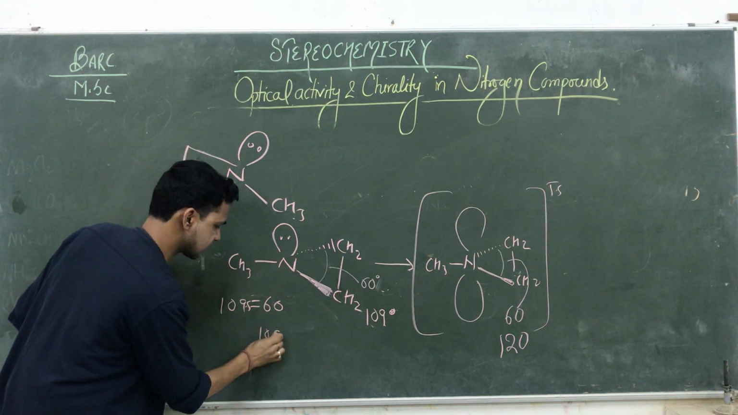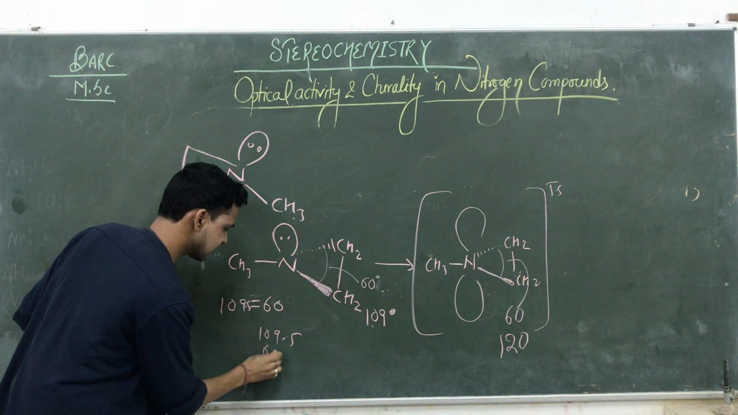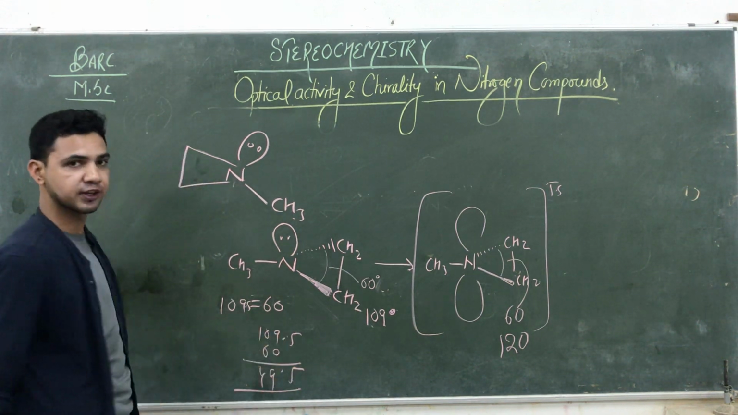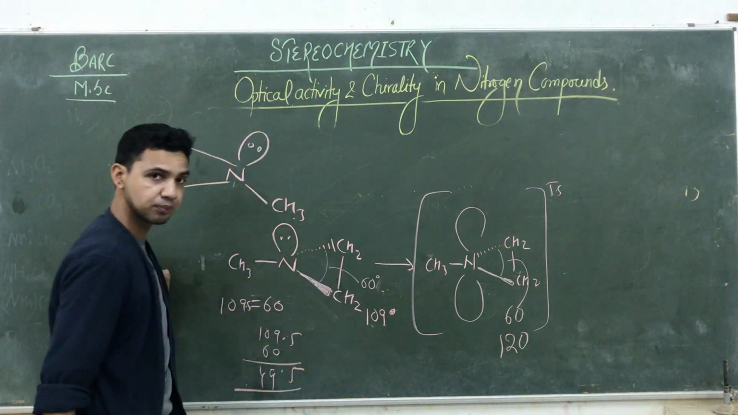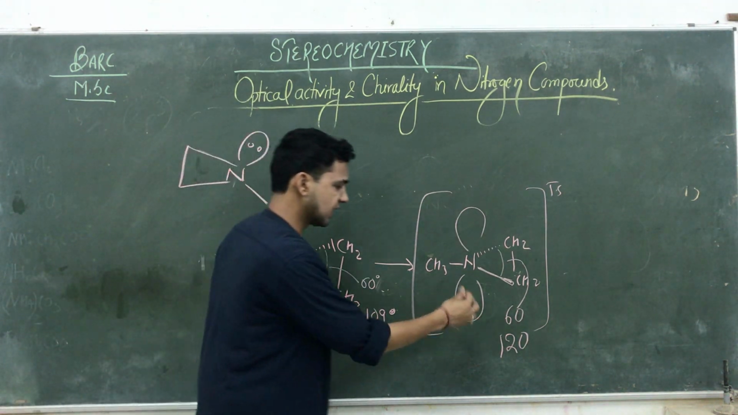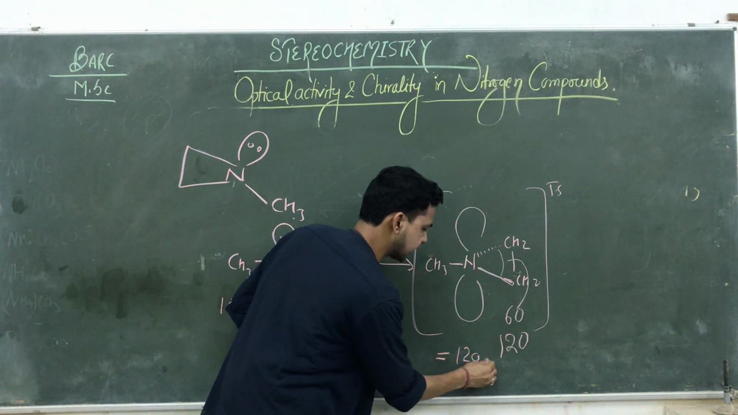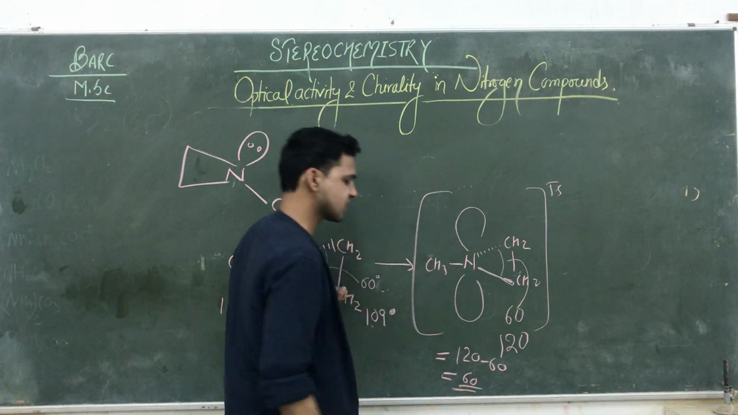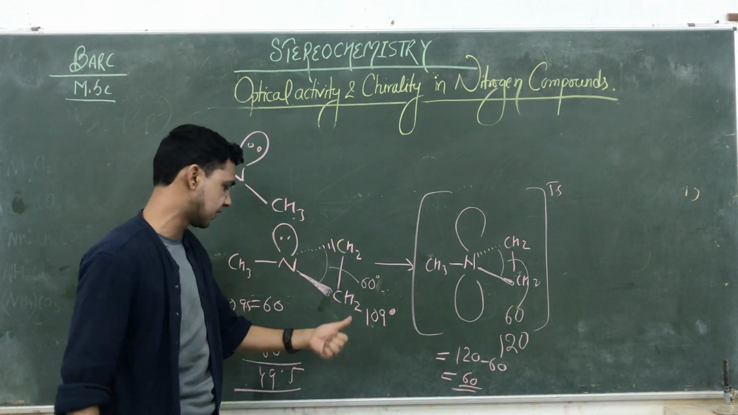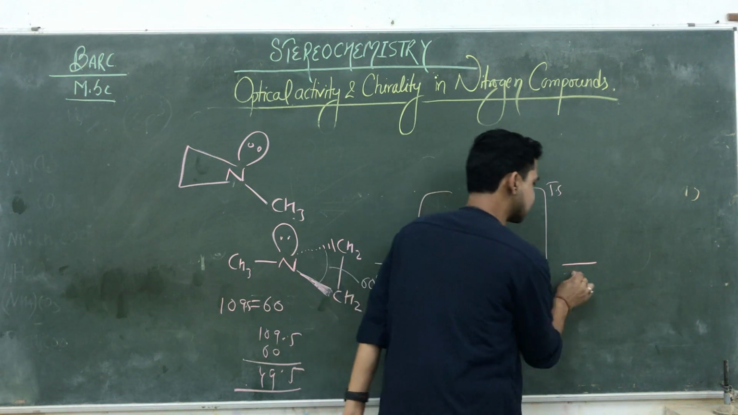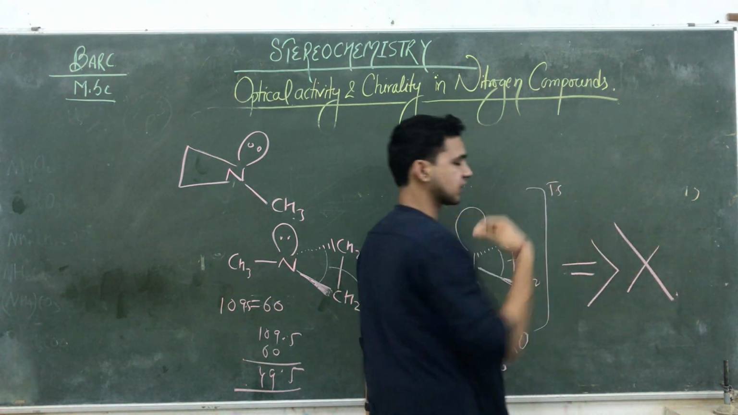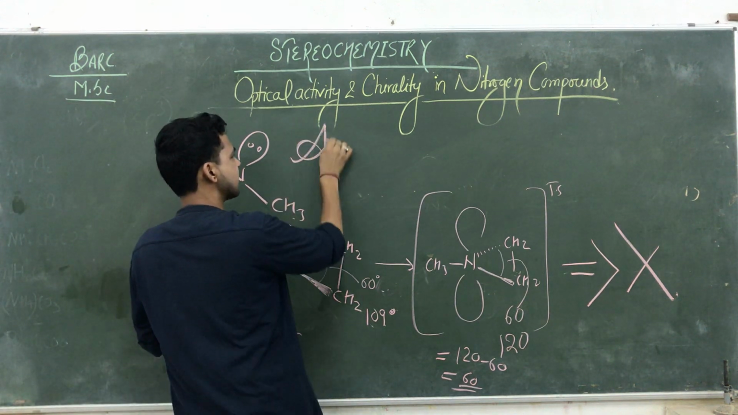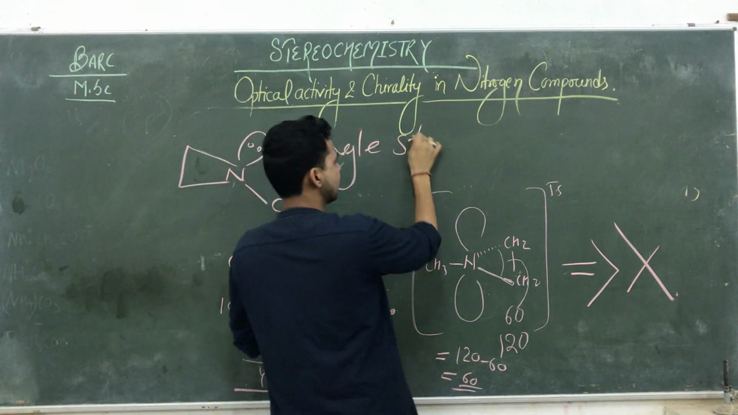Okay, so we are just, this is 60, so the total strain is 49.5. So here the strain is lesser, but here the strain is 120 minus 60. So here the strain in between the angle is 60, which is greater than the previous one. So that's why इसके बाद ये invert नहीं हो सकता. Why? Because the reason is angle strain. तो इसके पीछे reason क्या है? Angle strain का होता है.